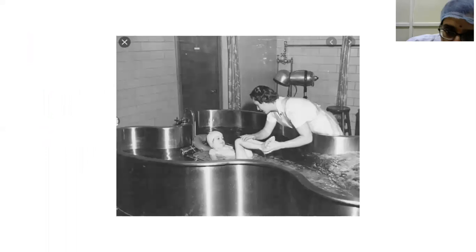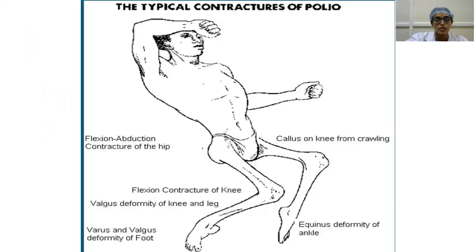So this one, Hubbard's bath, which I told you earlier. And here, see, different deformities. See, this is the flexion contracture of the knee with valgus deformity of the knee here. And there is flexion and abduction contracture of the hip joint. And see, the different deformities of the foot are seen. And then here there is equinus at the ankle joint. Because the patient is not ambulant and has been crawling, there will be some calluses formed across the knee joint, or wherever the bony point where the pressure is being laid.